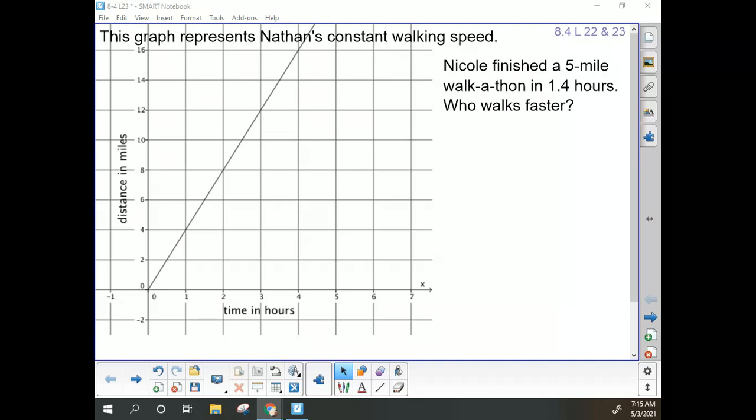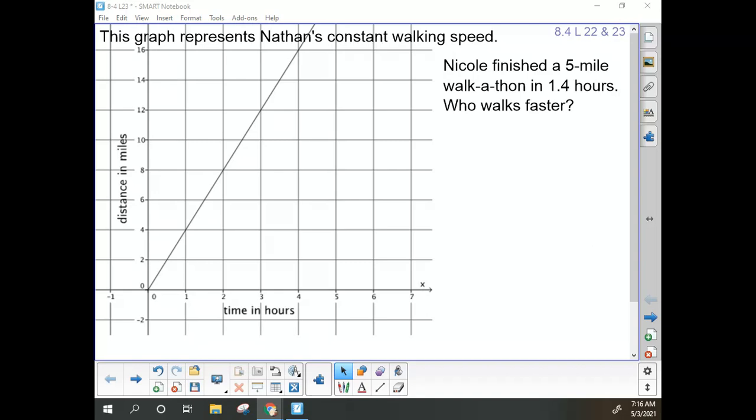We talked this morning about comparing speeds, comparing rates, and rates are the slope that are represented. If it is a straight line, then of course that means the rate is constant. That's why this graph represents Nathan's constant walking speed, because his speed does not change throughout the hours represented in this graph.